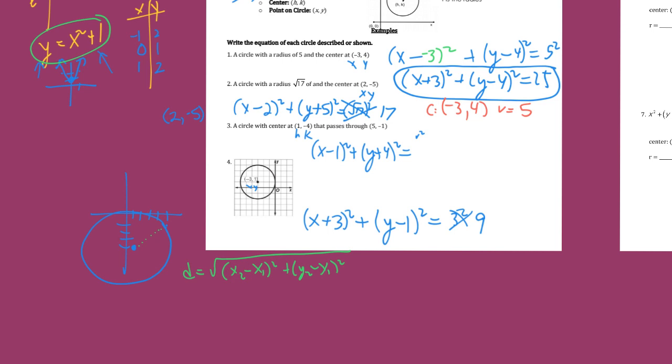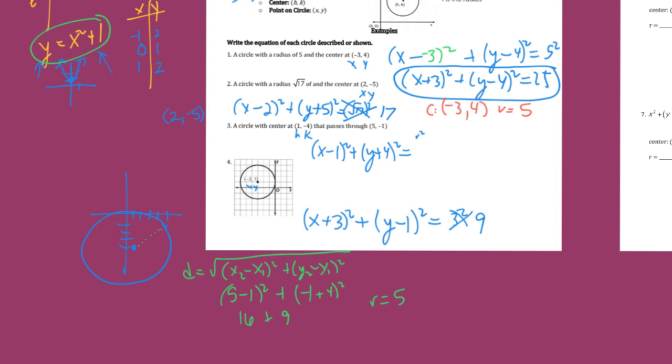So let's try. Let's do x minus x. Let's do 5 minus 1, 5 minus 1 squared, and y minus y, so that's going to be negative 1 minus a negative 4, so plus 4 squared. So you're going to take the 2 x's, 5 minus 1, take the 2 y's, negative 1, subtract a negative 4 squared. So this will be 4 squared, which is 16. This would be negative 1 and 4 is 3. 3 squared is 9. Add those up. 16 plus 9 is going to be 25. I'm going to take their square root, and we'll get the radius equals 5. So the length here is 5.